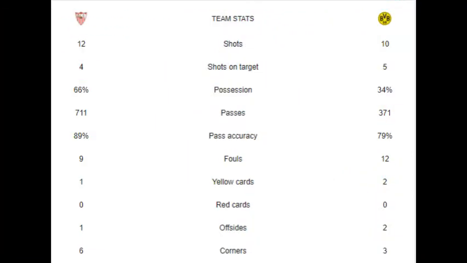In the match stats, we can see Sevilla dominated possession with 66% as compared to 34% by Dortmund, and Sevilla also had 12 shots on goal as compared to 10 shots by Dortmund.